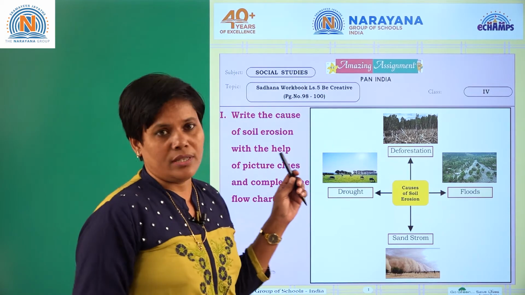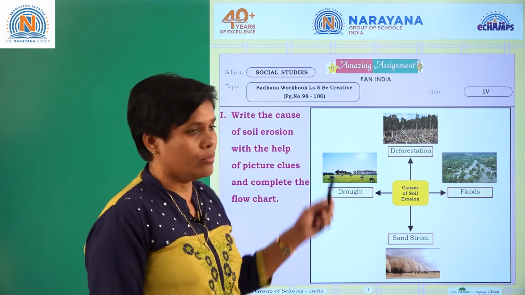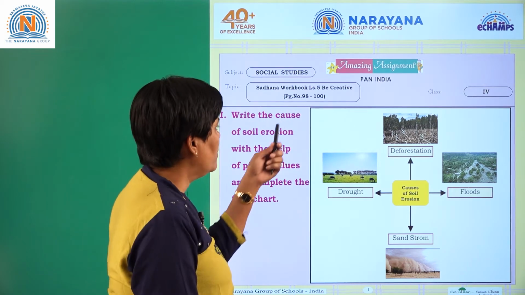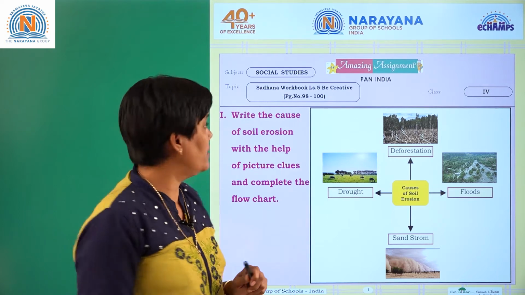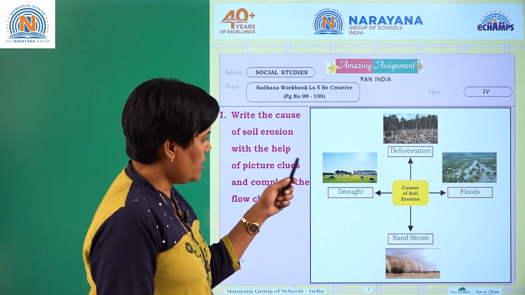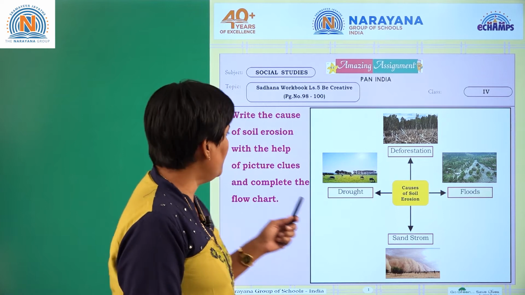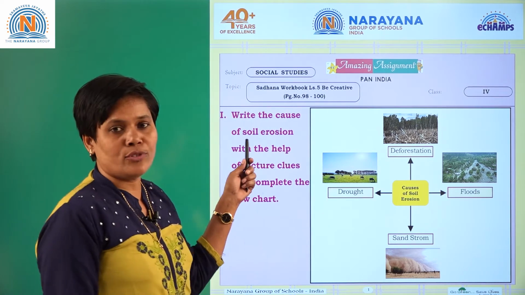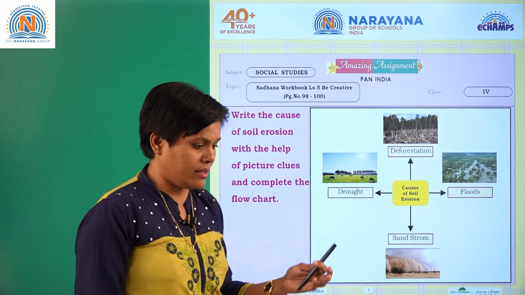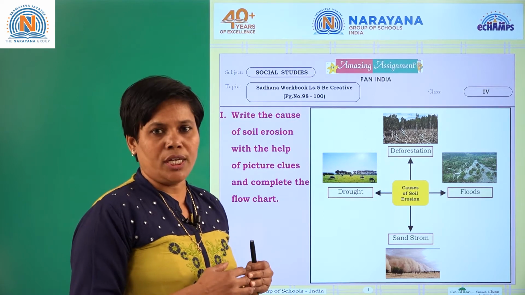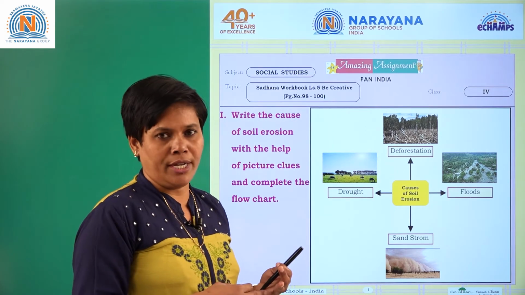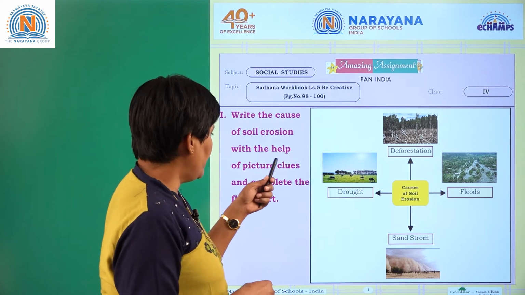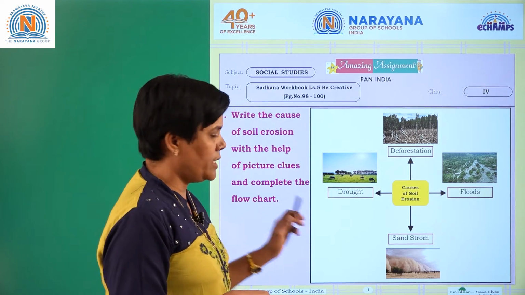Today we will check the assignment of the Sadhana workbook, lesson 5, pages 98 and 100. In this we are going to see some pictures. Write the causes of soil erosion. Soil erosion is nothing but the washing away of the topmost soil by wind or water. With the help of these pictures, you have to complete the chart.